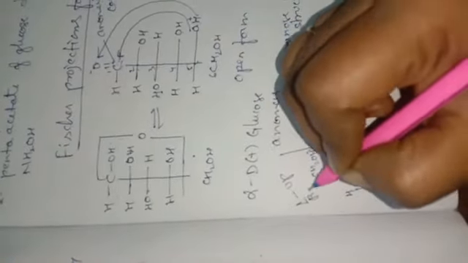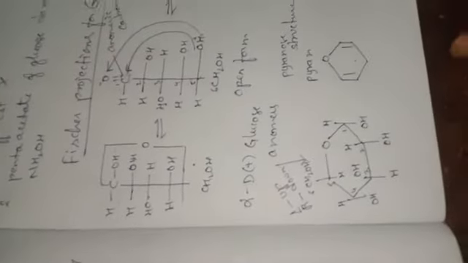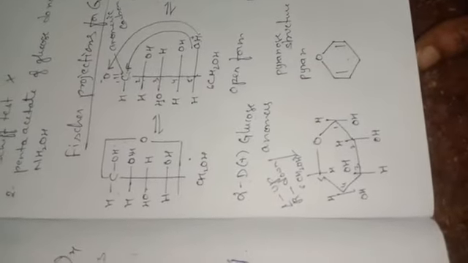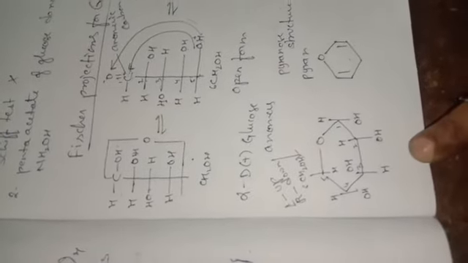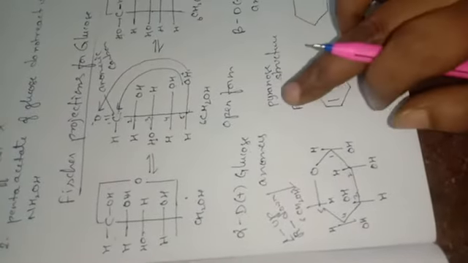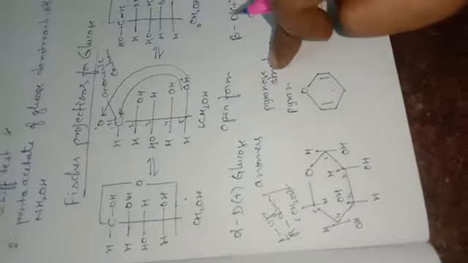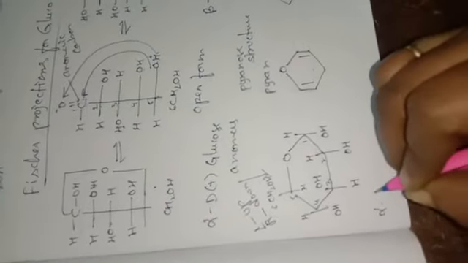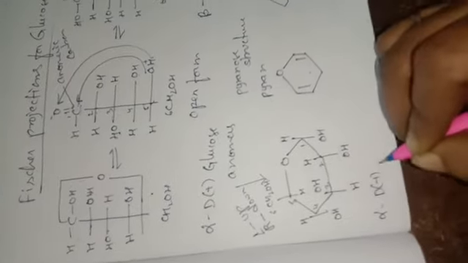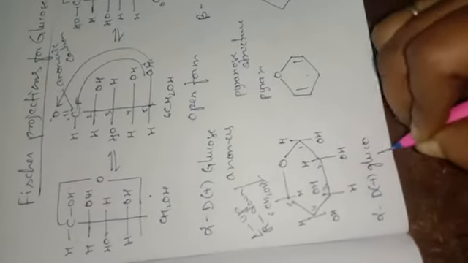And whatever things are present on the right hand side should be written down. So what are the things present? Here OH, OH, H, OH. Very simple form. So this is alpha D glucopyranose. Why is it called pyranose? Because these structures are called pyranose structures. So this one is also called alpha D plus glucopyranose.